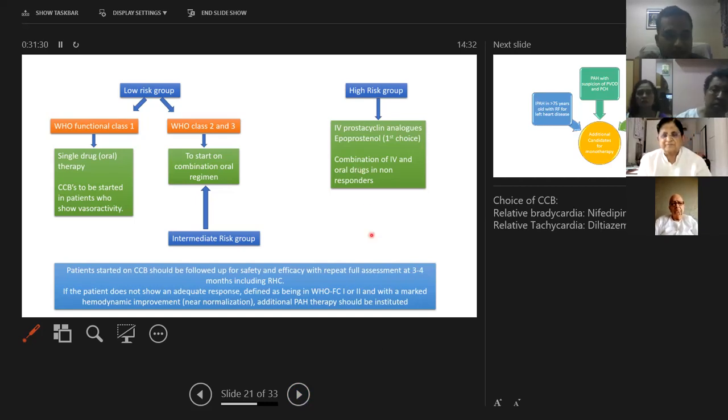So as we stated earlier, patients who are started on calcium channel blockers, even based on vasoreactivity testing, have to be followed every 3 to 4 months with echocardiography and, if possible, right heart catheterization, because we need to make sure they are always improving. If you don't see any improvement in patients on calcium channel blockers, you have to replace them with the other oral drugs which are available to us.